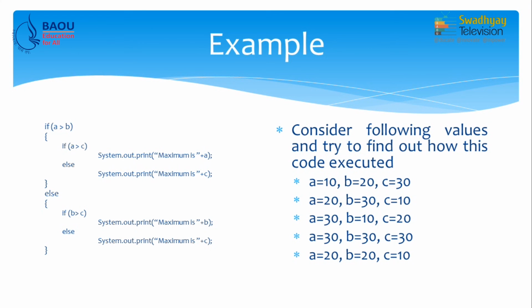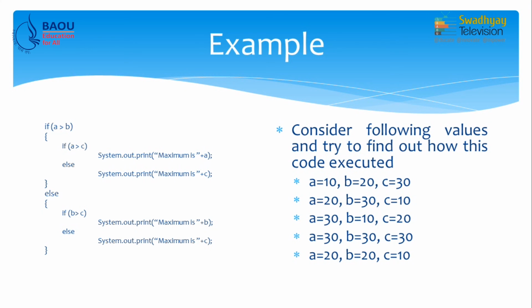So, for that we have code shown on our screen. Now, first we decide whether, suppose there are 3 numbers a, b and c, the condition for a to be maximum is that a should be greater than b and a should be greater than c. So, we write down first, if a is greater than b, that means a is definitely greater than b.